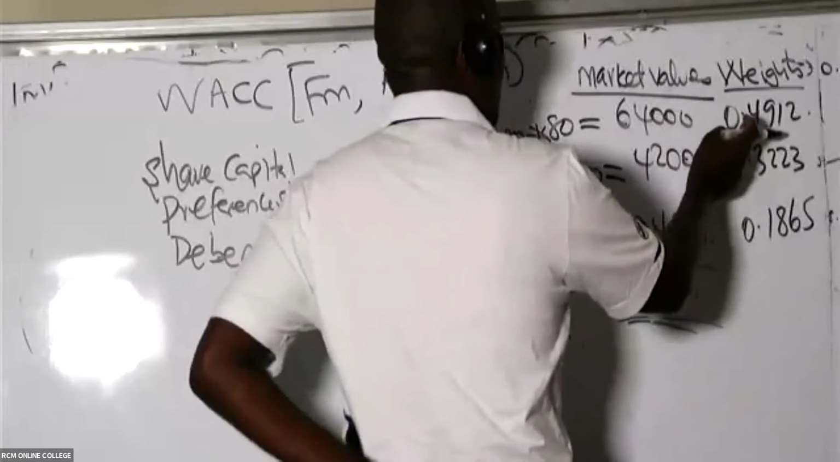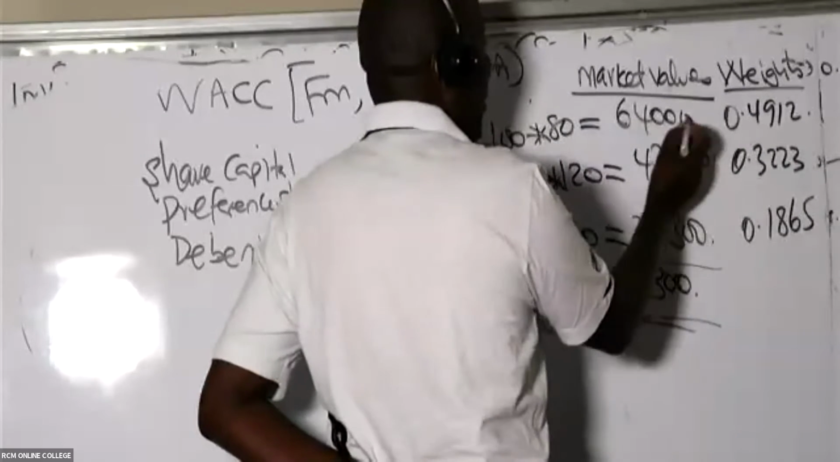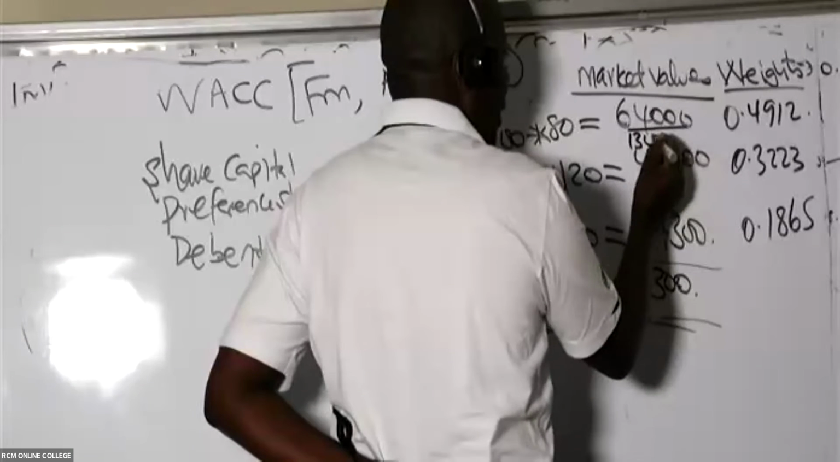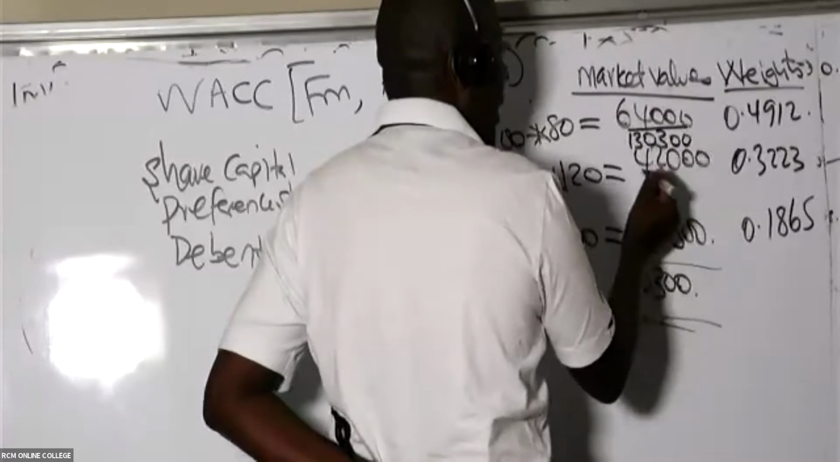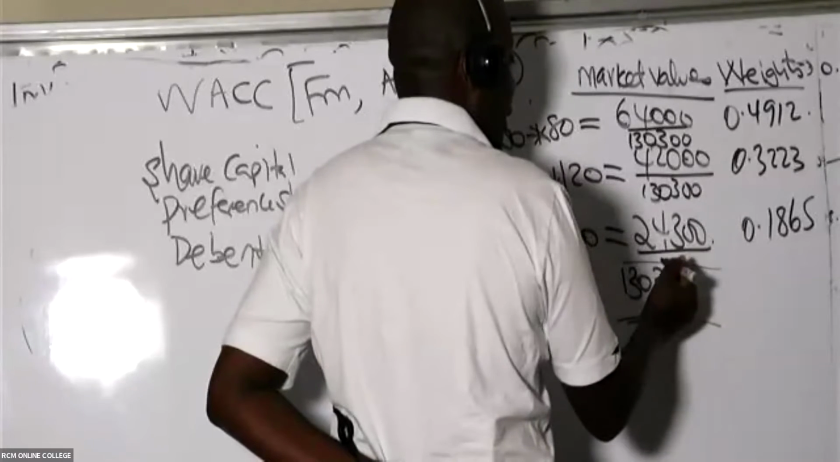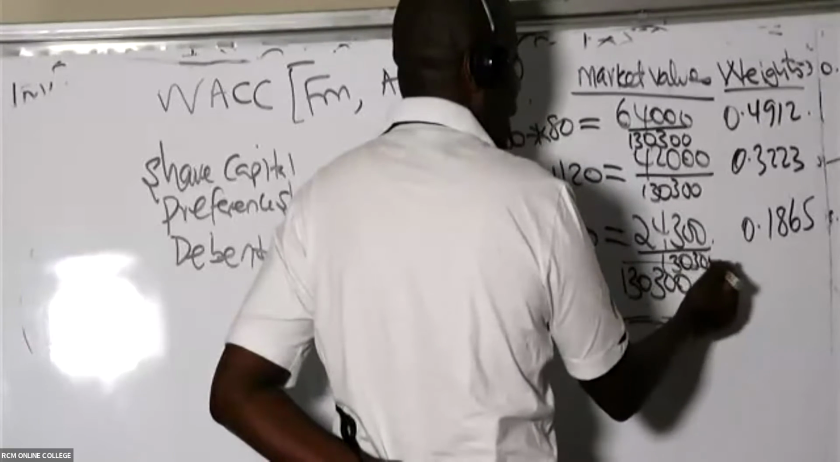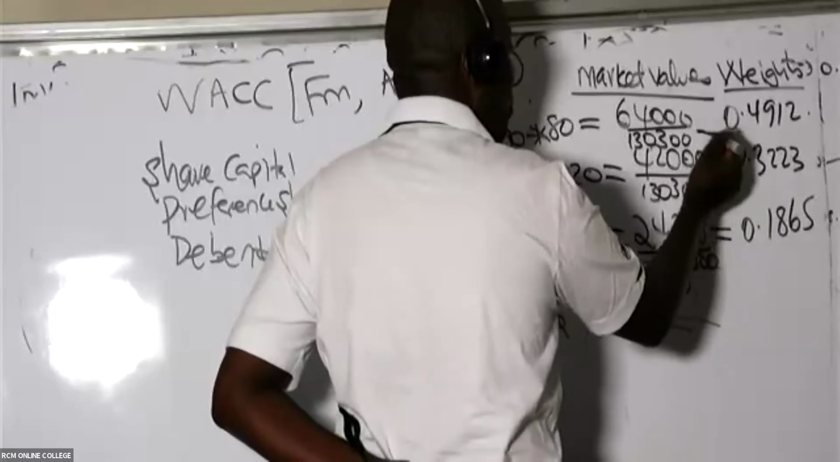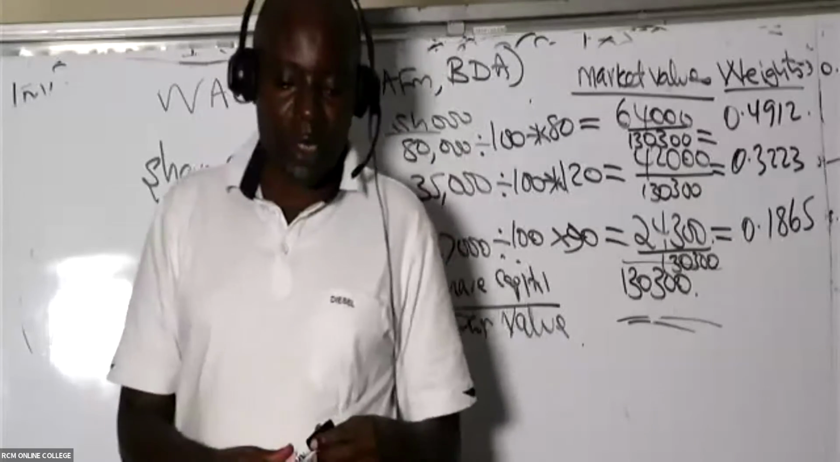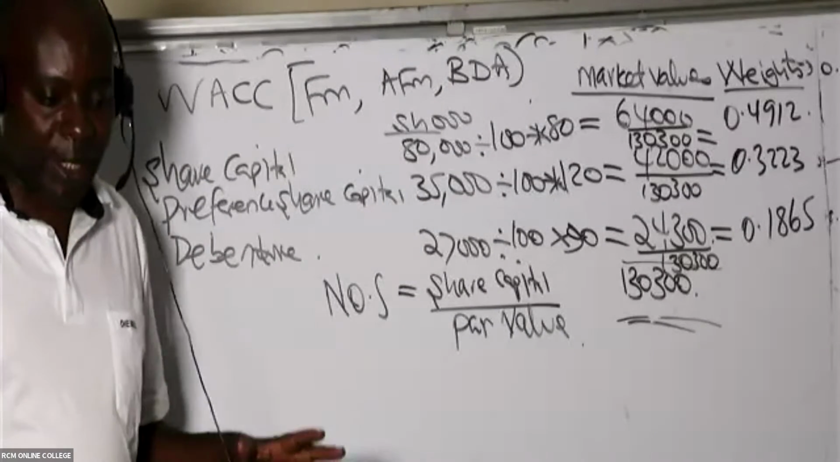What I've done to get these proportions: if it is this number, I divided this number by this 130,300, and then I used my calculator. The same case, I divided this number by 130,300. I also did the same here by 130,300. That's what we did to get these proportions that we are calling the weights.